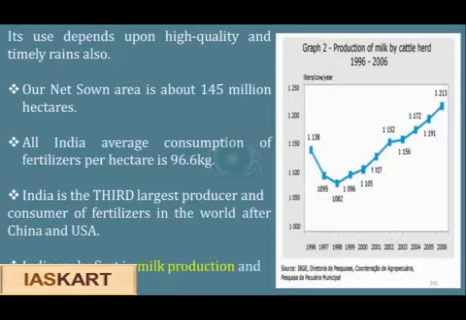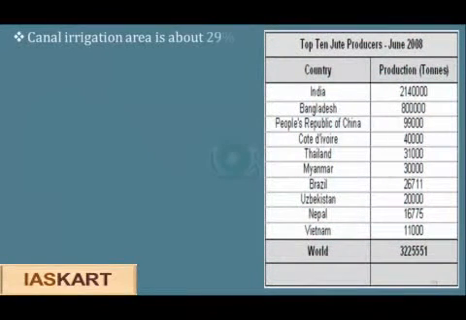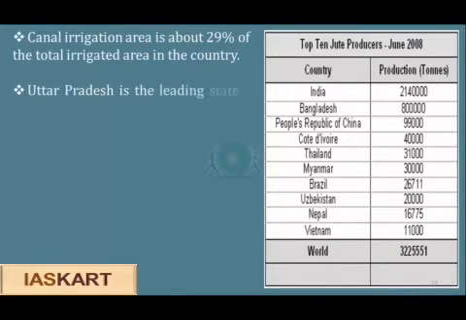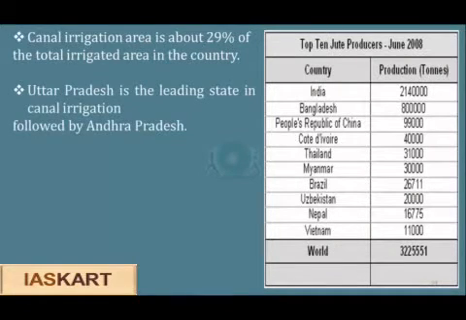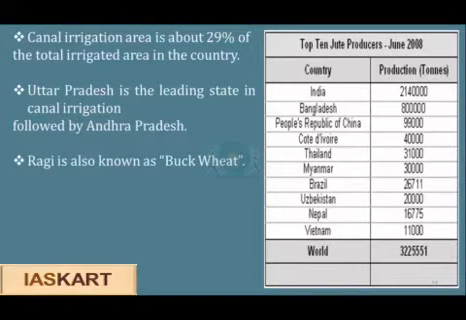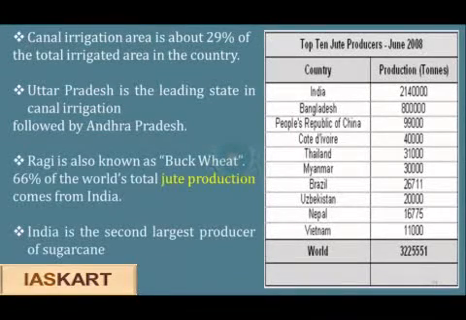India ranks first in milk production and fifth in egg production in the world. Canal irrigation area is about 29% of the total irrigated area in the country, with Uttar Pradesh being the leading state in this area, followed by Andhra Pradesh. Ragi, which is native to India, is also known as buckwheat. 66% of the world's total jute production comes from India.